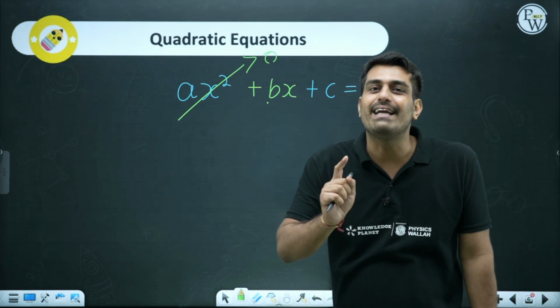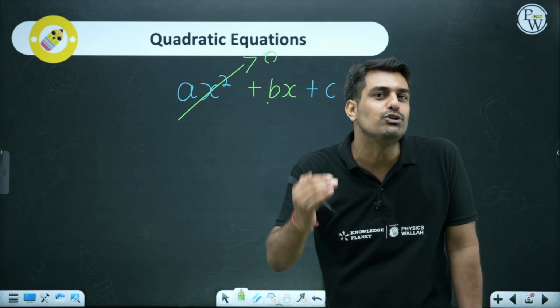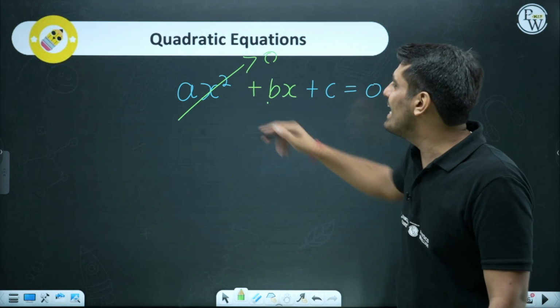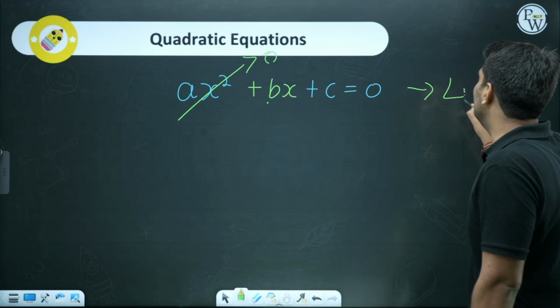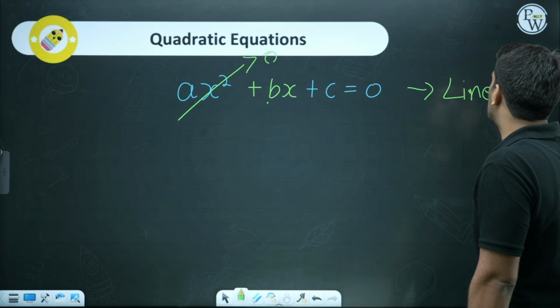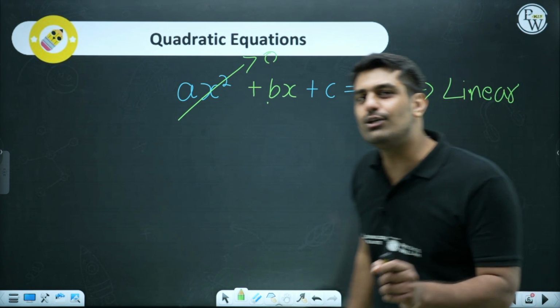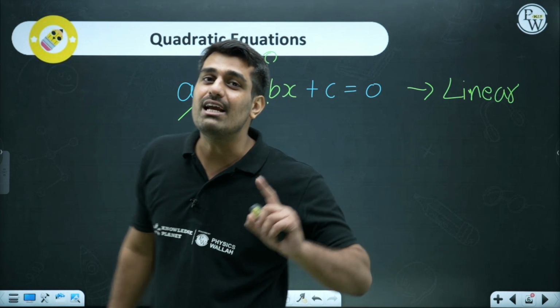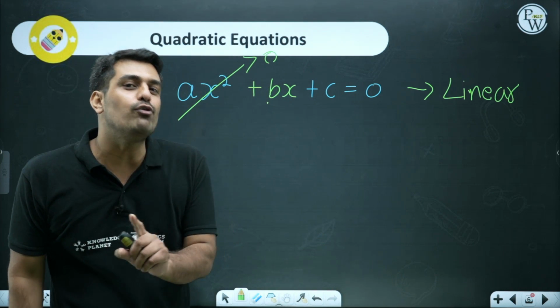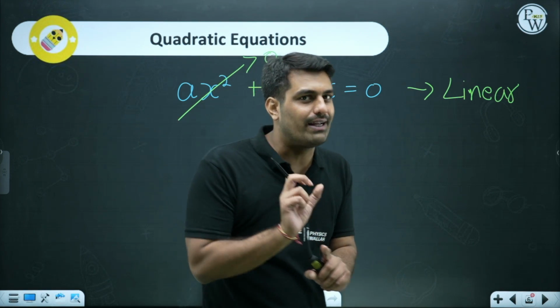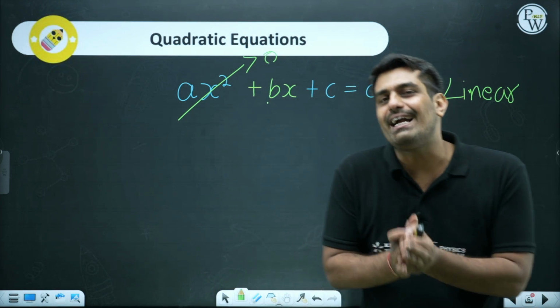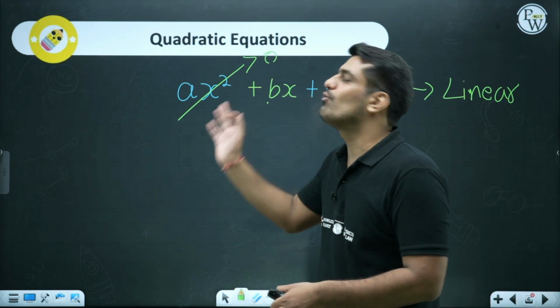If that is not the case, the equation will be reduced to a linear equation. In this case, it will be called a linear equation rather than a quadratic equation. So make sure if someone asks you whether the given equation is quadratic, you have to find the highest power of x. If that is 2, in that case you can easily say that is a quadratic equation.